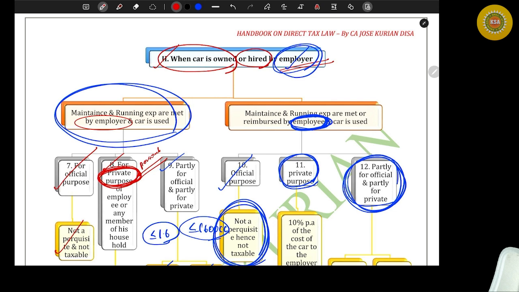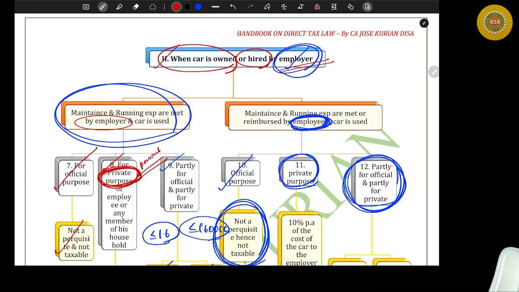Are you all listening? I am an employee and I have some assets. I've given a request to my employer that, sir, please give me something, I don't have money to maintain this asset. The employer, out of his love and affection, has given me some money to maintain the asset. In that case, the money that I get will be a taxable perquisite whether I am a specified employee or not. So if I own an asset and I'm getting some benefit for the maintenance of that asset, then it will be taxable whether I'm a specified employee or not.